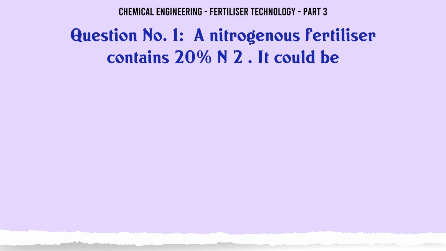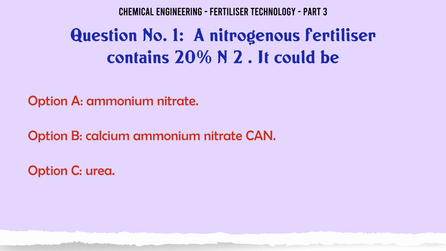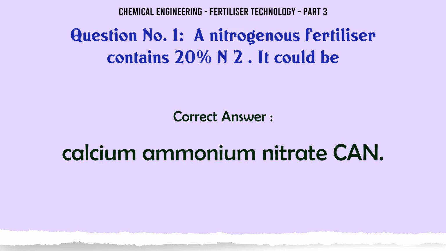A nitrogenous fertilizer contains 20% N2. It could be A. Ammonium nitrate, B. Calcium ammonium nitrate can, C. Urea, D. Ammonium chloride. The correct answer is calcium ammonium nitrate can.